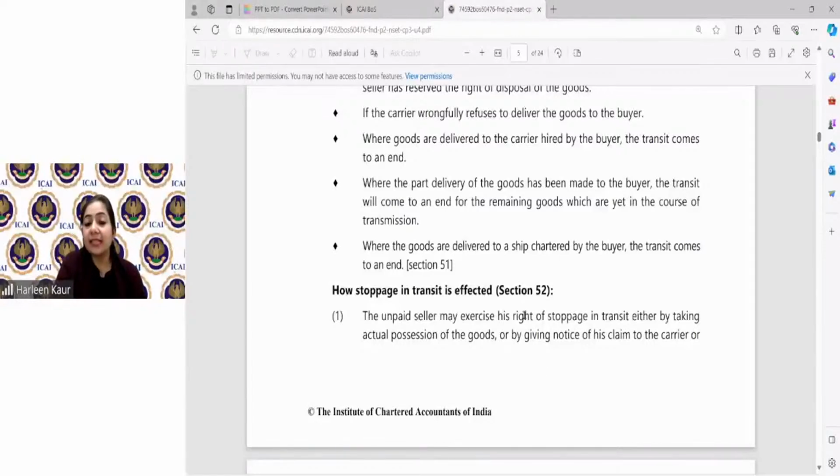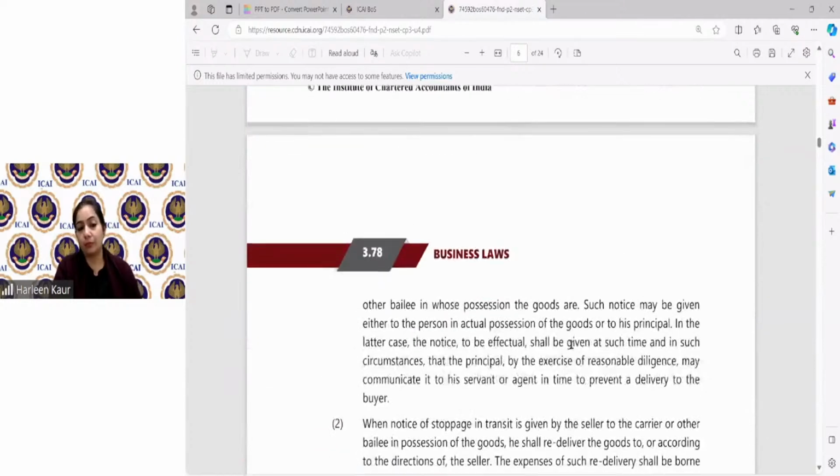Unpaid seller can exercise his right of stoppage by taking the actual possession of goods or by giving notice to the carrier. Either he will come and take the goods from the truck himself, or he will give a notice, meaning he will call the transporter that please bring back my goods. Such notice can be given to the person who is in possession of the goods. The notice will be considered effectual if given with reasonable diligence, and may be communicated to his servant or agent in time to prevent a delivery.